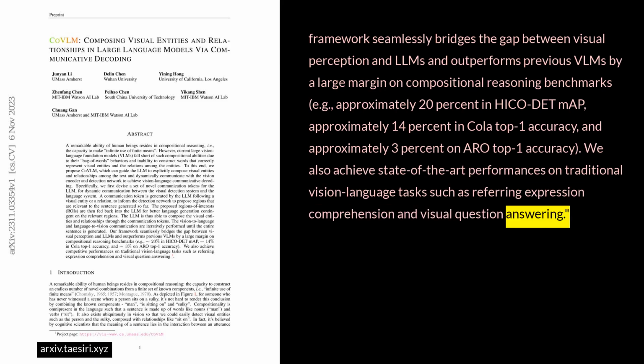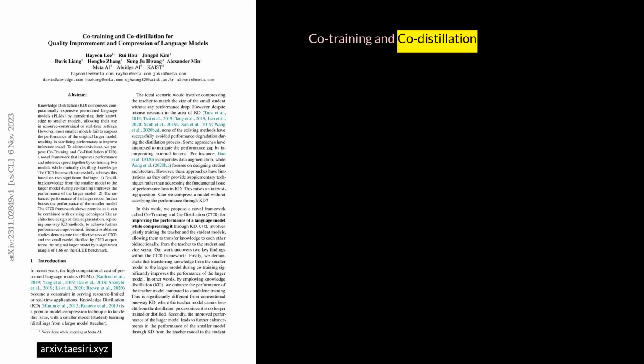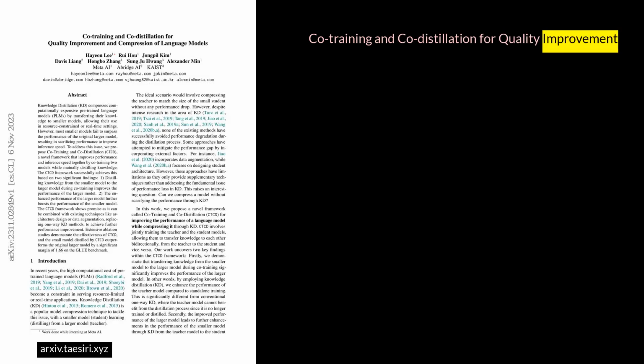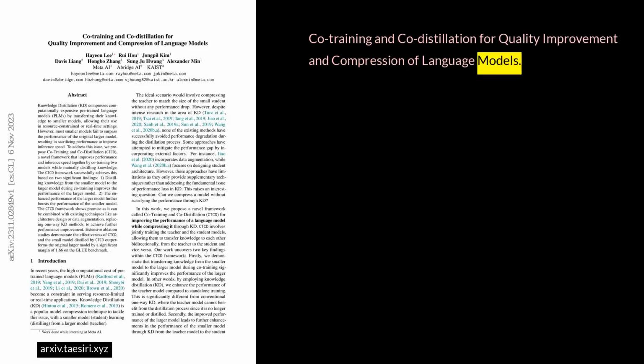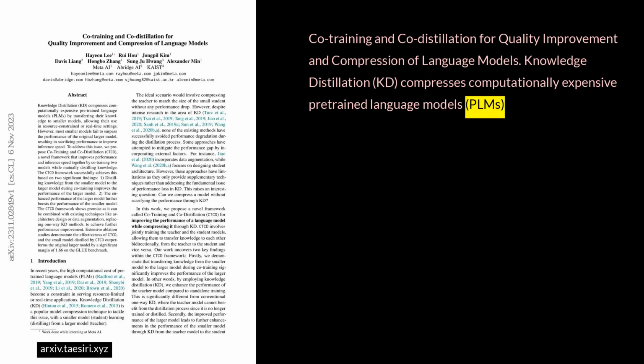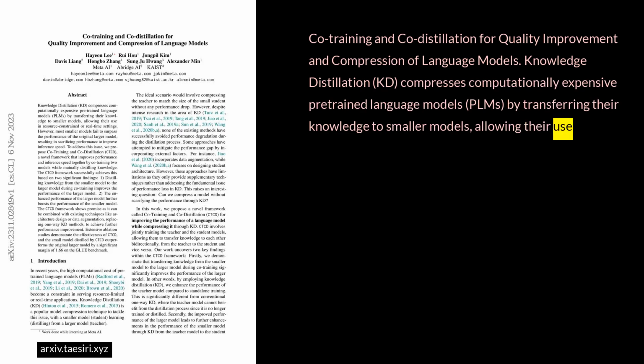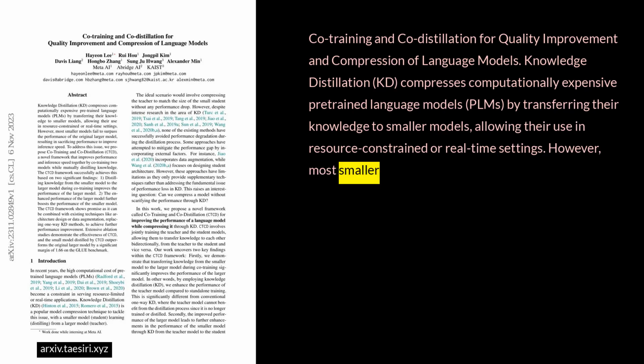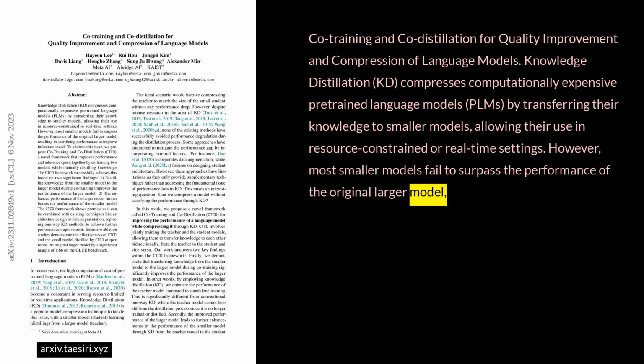Co-training and co-distillation for quality improvement and compression of language models. Knowledge distillation, KD, compresses computationally expensive pre-trained language models, PLMs, by transferring their knowledge to smaller models, allowing their use in resource-constrained or real-time settings. However, most smaller models fail to surpass the performance of the original larger model, resulting in sacrificing performance to improve